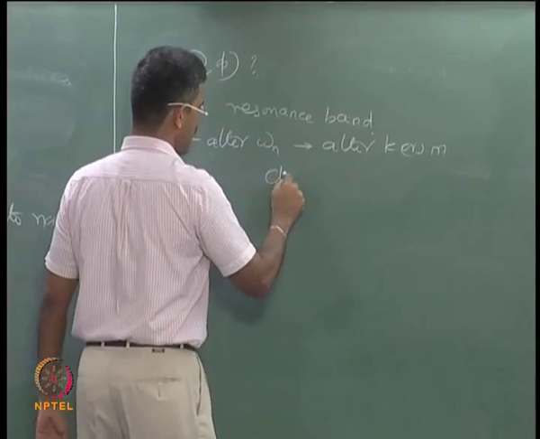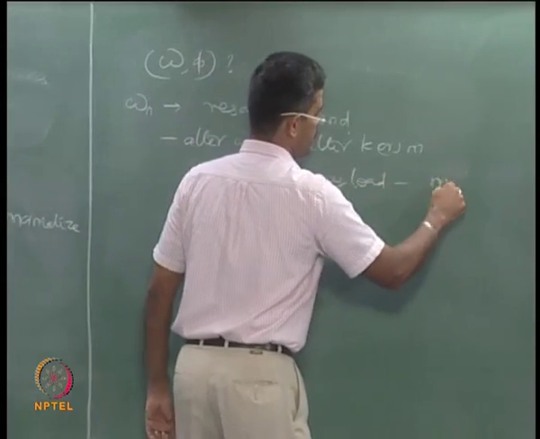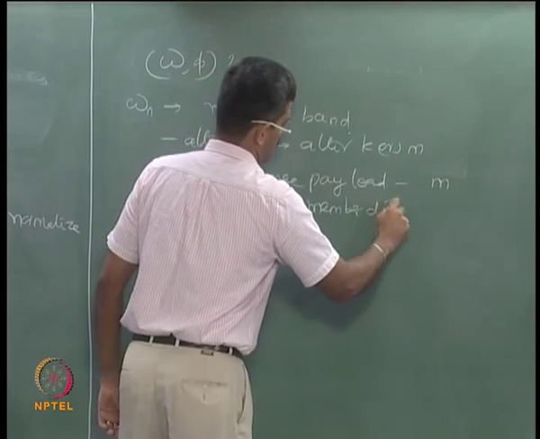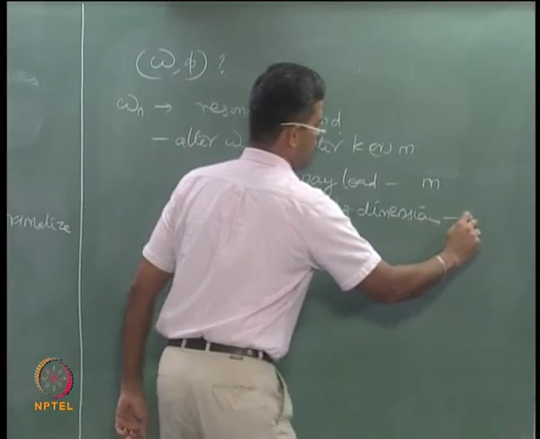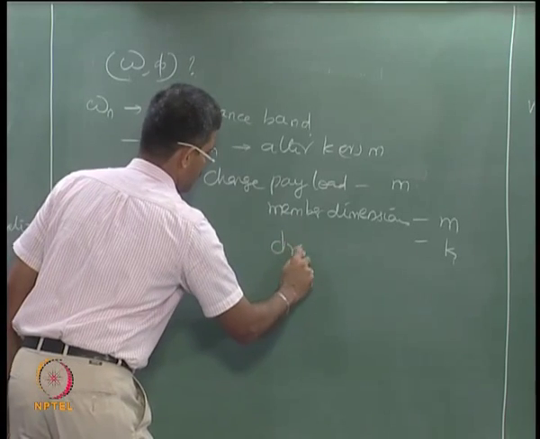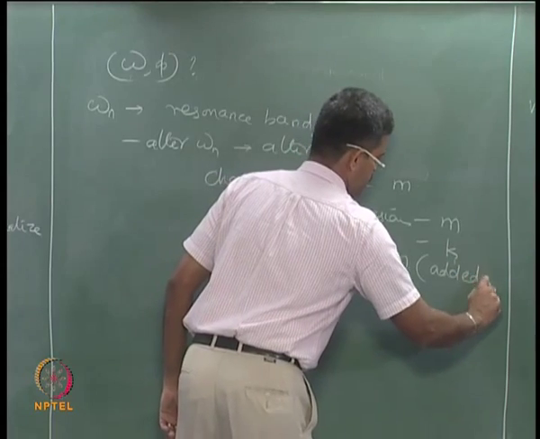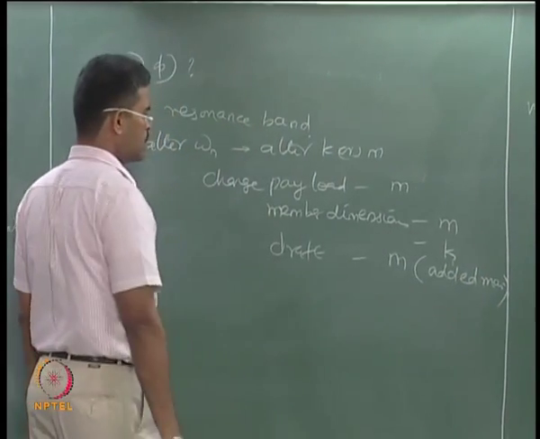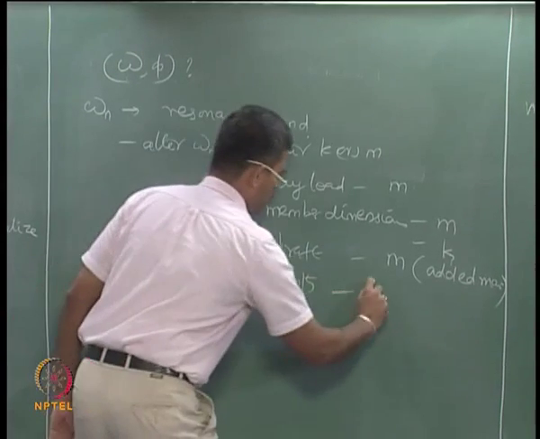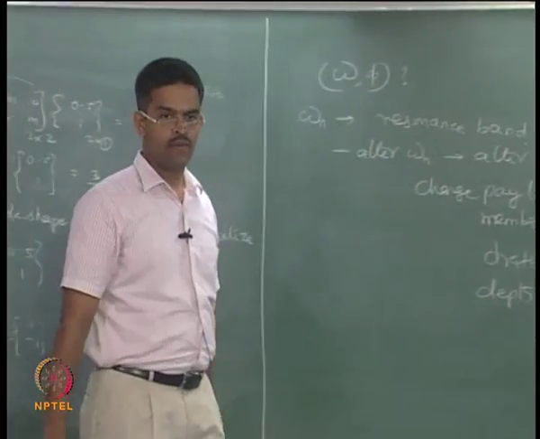It means change the payload, that is what I do with m; change the member dimensions, that is what I do with m and k; change the draft, that is what I do with m because of added mass; change the installation water depth, that is what I do with k because k will now be a function of T naught, the tether tension, and so on.